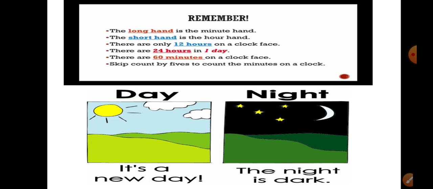Now, whenever the sun rises, it is daytime.